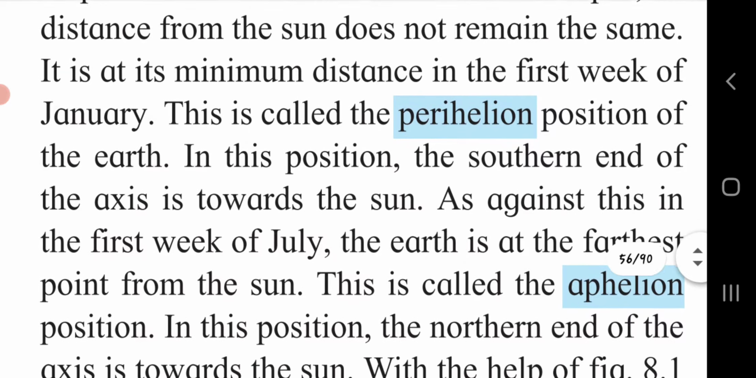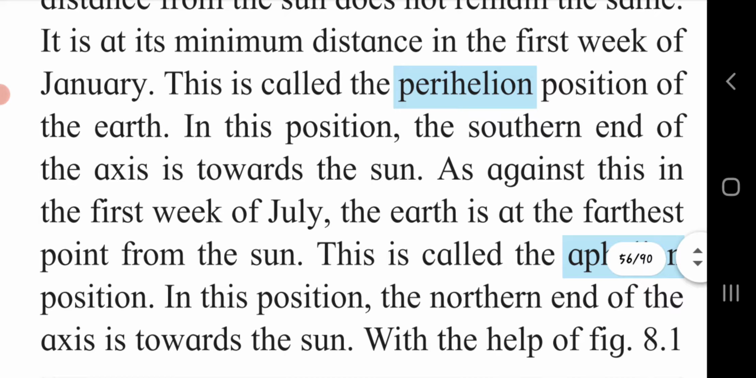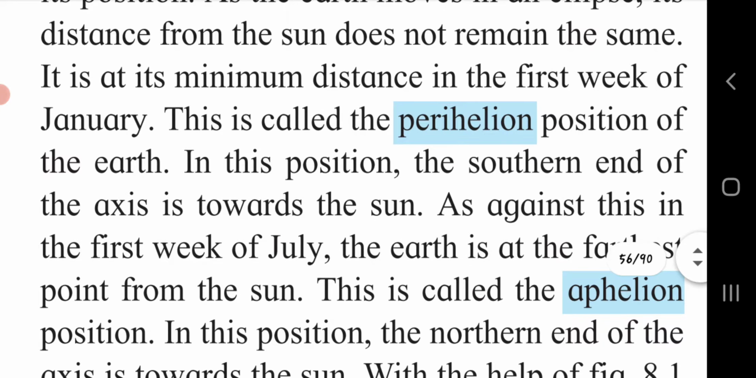It is at its minimum distance in the first week of January. That is called the perihelion position. So it is at its minimum distance, meaning there is a minimum distance between sun and earth. So it is in the first week of January. So it is called the perihelion position of the earth. In this position, the southern end of the axis is towards the sun.